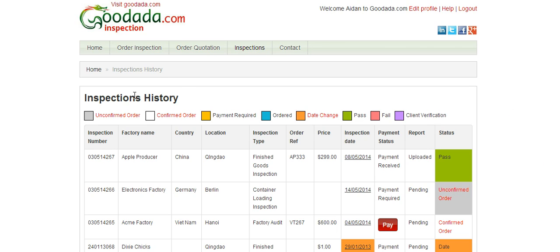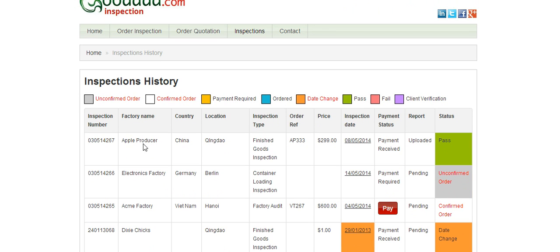Your control panel contains the following information: the inspection reference number, the name of the factory that's to be inspected, the country where the inspection is going to take place, the location in the country where the inspection is going to take place, the type of inspection that you've ordered, what order reference number you may have provided, the price of the inspection, the date the inspection is due to take place, the payment status of your inspection, whether a report is available or ready to be uploaded, and the status of your inspection.